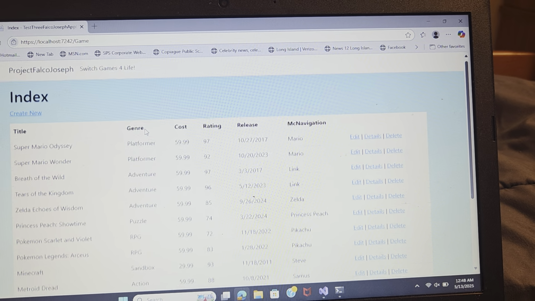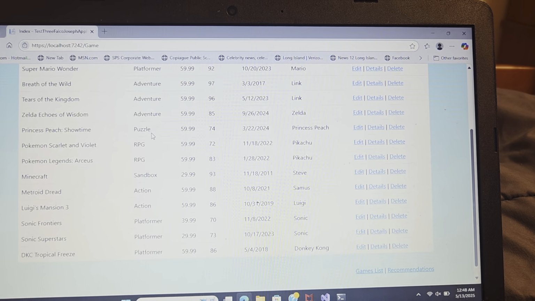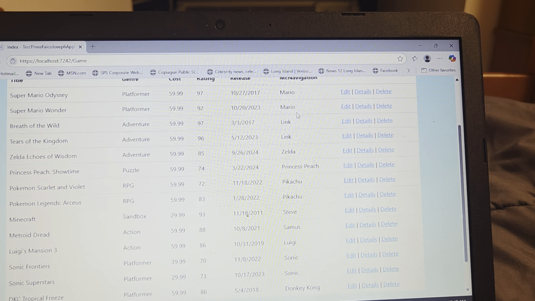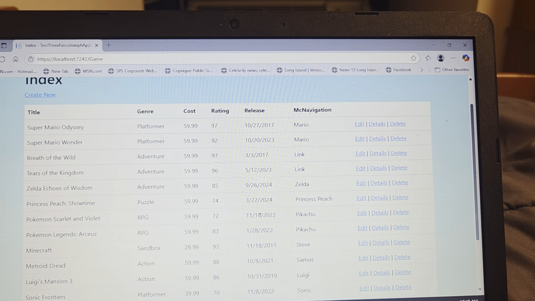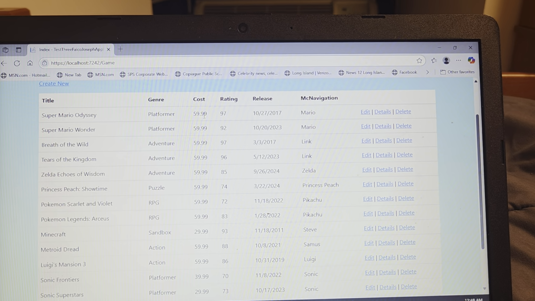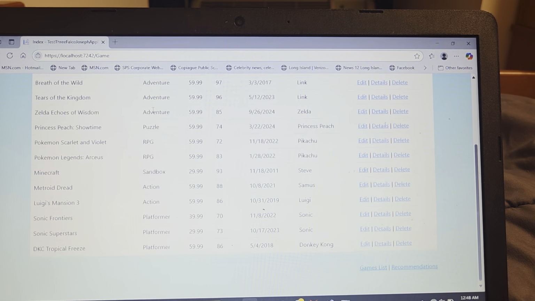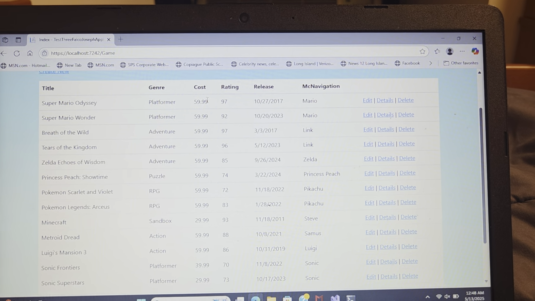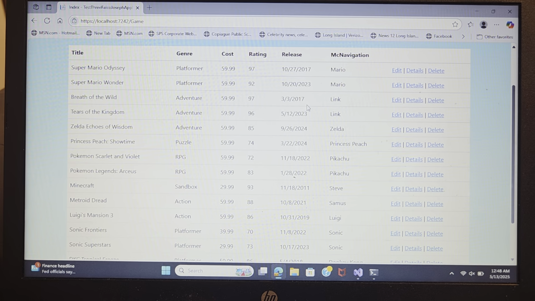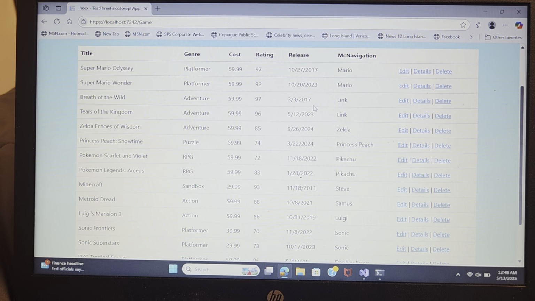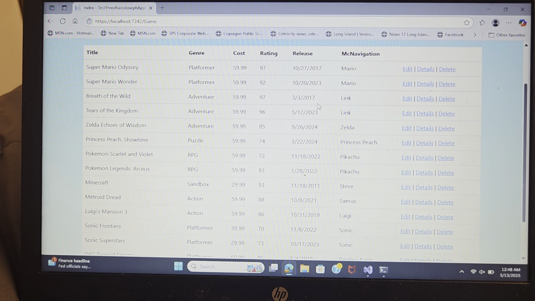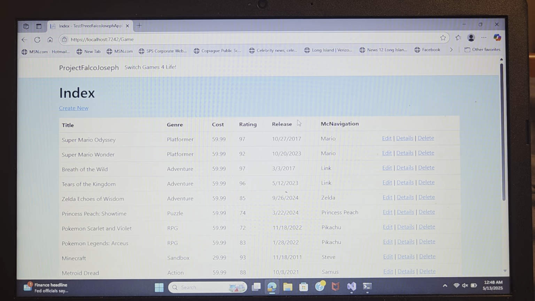But let's say you want to have a personal look at games yourselves. Well, here you go. You have a bunch of games over here that you can look at, and it's listed the main character to navigate through to see if you're interested or recognize any of these guys. We also got the genre if you're more interested in looking at that. We got pricing in case you're concerned about that. We got general ratings, release dates, all that over here in this nice little way to see all this through utilizing the index created from a table.